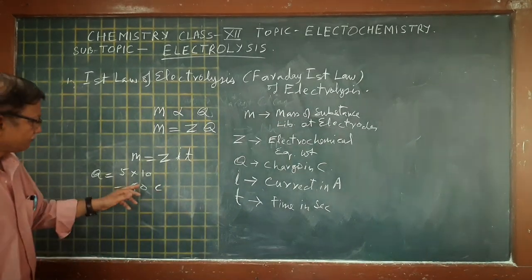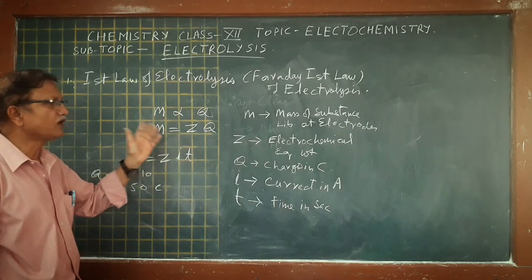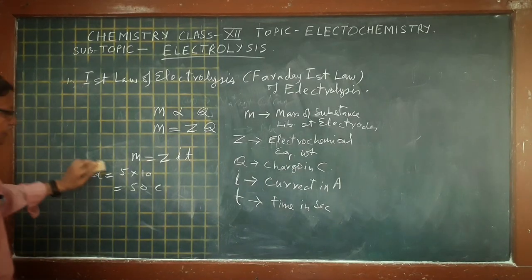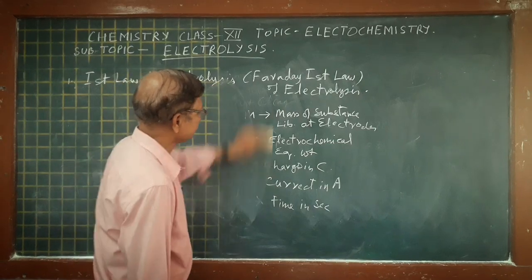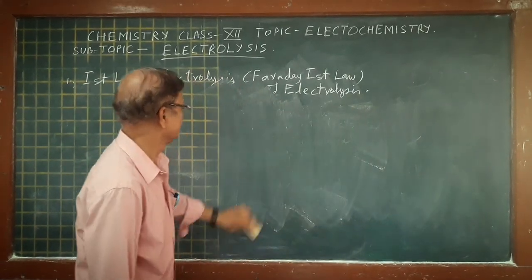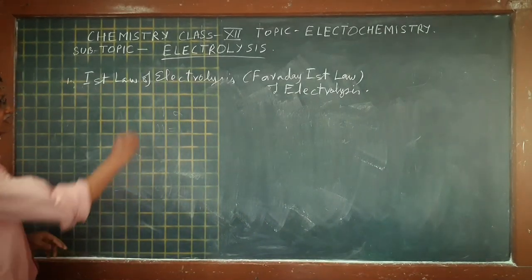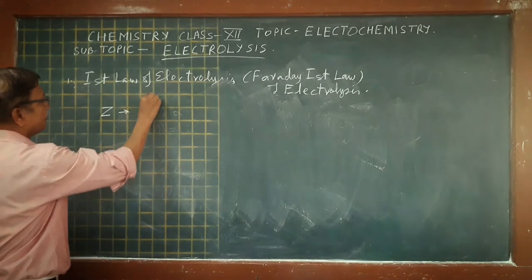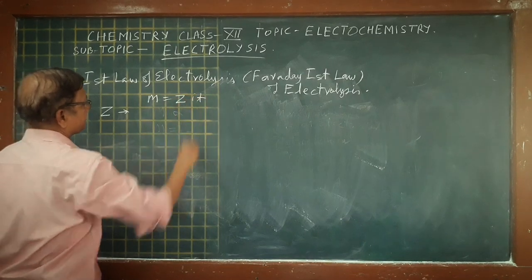So this 50 coulomb charge will pass through an electrolytic solution, and some mass will discharge at the electrode. As you know, M equals ZIT.